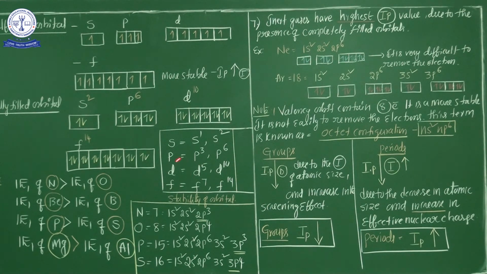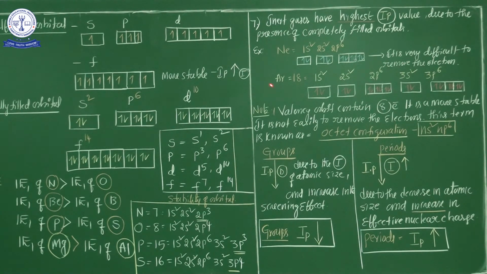3s2 means in the s orbital, either one electron is stable or two electrons are stable. These are the half filled and fully filled cases. Listen very carefully. If any atom contains half filled electrons or fully filled electrons, obviously the ionization potential is maximum. Ionization potential is maximum.